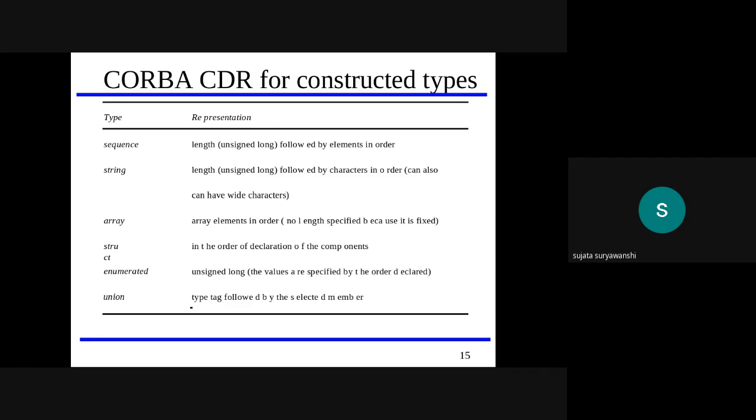And the last keyword, that is last CDR, is used for union. It is used for a type tag followed by the selected members. Means here with the help of union, we can tag the type of that particular member or particular data. So these are the different CORBA CDR types we are going to use.